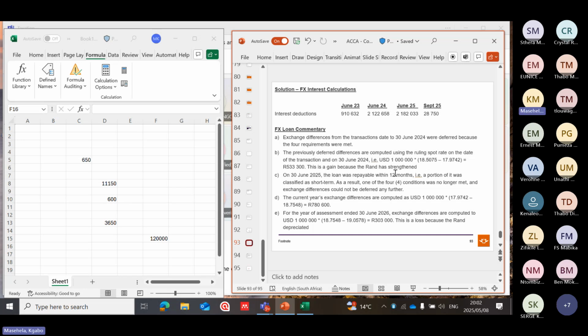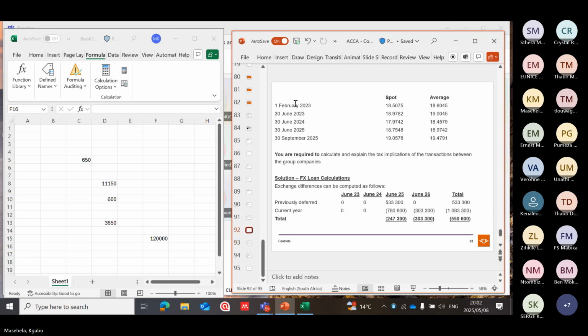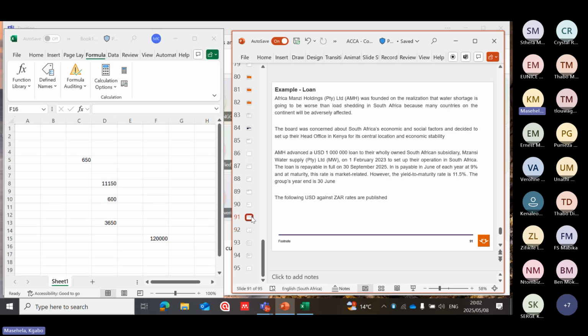And with this $1 million, then they've used 18, the currency, and minus. Let's see how 533. They say something on the 1st of February.